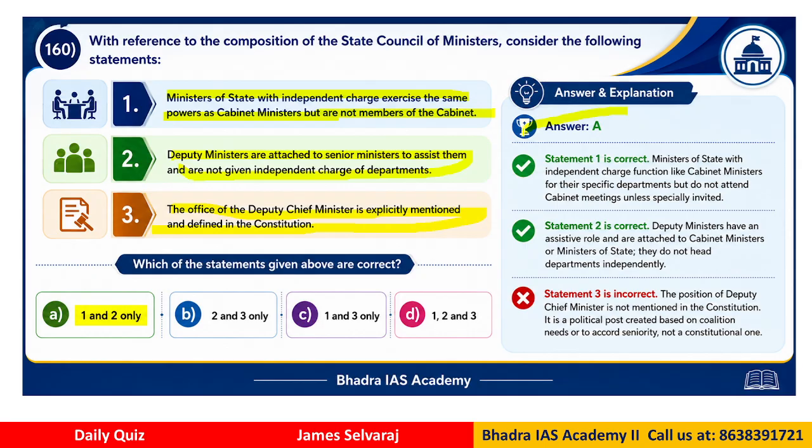So the answer is A. That means only 1 and 2. These two statements are correct. Why? The position of deputy CM is not mentioned in the constitution. It is a political post created based on the coalition needs or according to seniority, etc. But it is not a constitutional provision for this kind of a post. So these kind of questions from polity perspective can be asked. This can be asked at the higher level of exams.